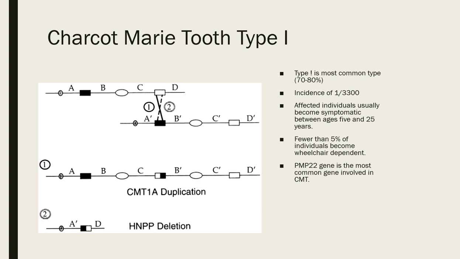The PMP2 gene is the most common associated with Charcot-Marie-Tooth. And what this gene does is it codes for a protein that covers myelin. The most common change in this gene is a duplication. This is because of unequal crossing over between the two alleles. So you have a duplication of the gene, but it's actually not functioning correctly.